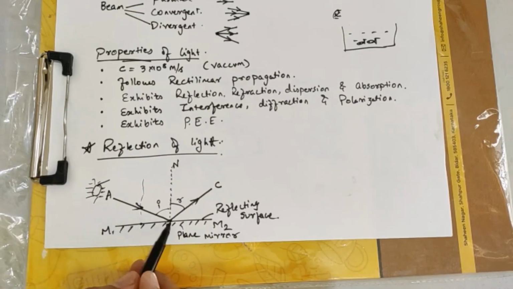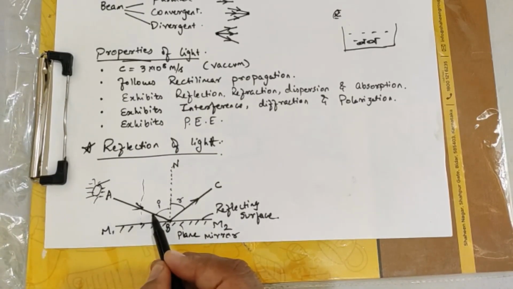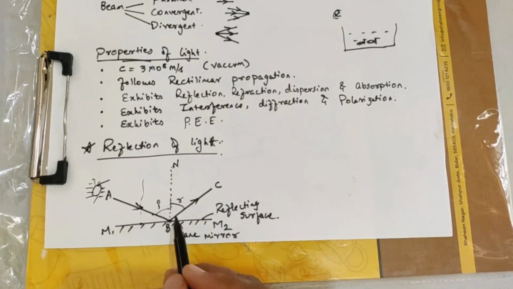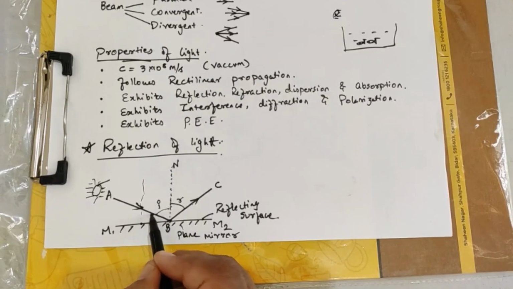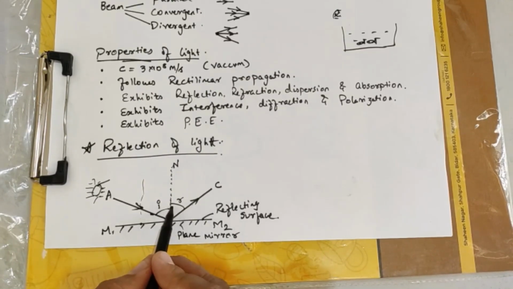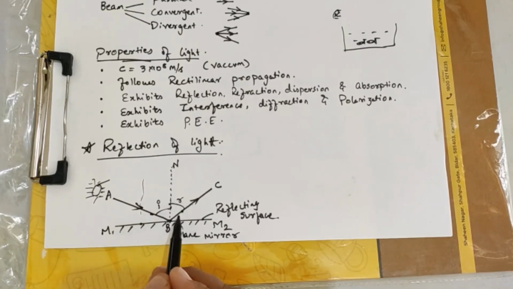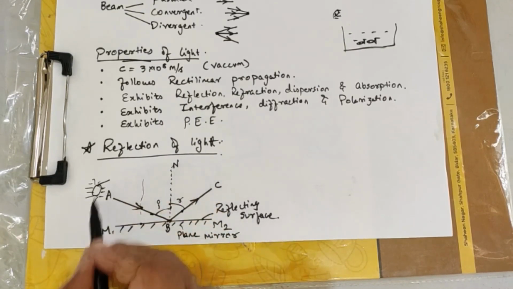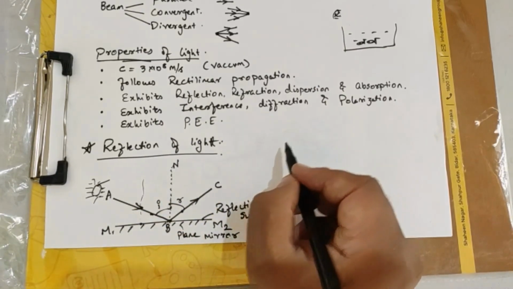So AB is the incident ray. Angle between incident ray and the normal is called angle of incidence. And I repeat, angle between incident ray and the normal is called angle of incidence. Angle between reflected ray and the normal is called angle of reflection. This is the basic that you know, and there are laws of reflection.